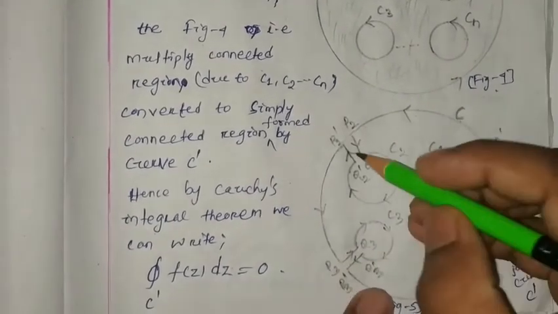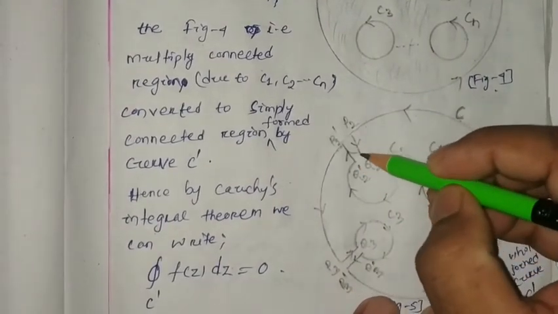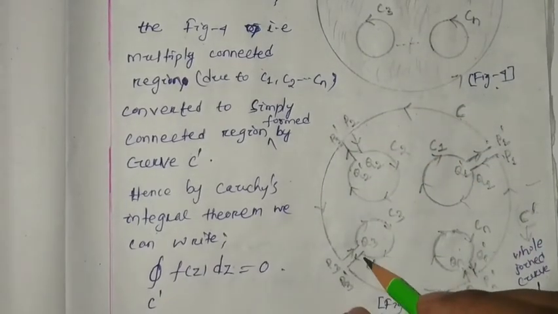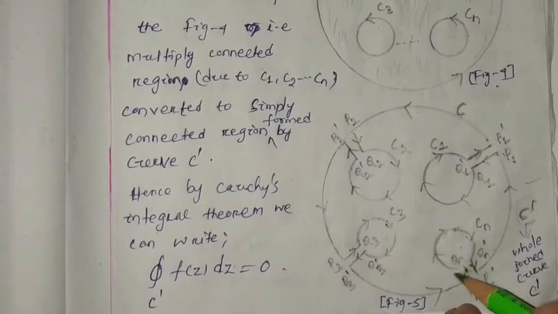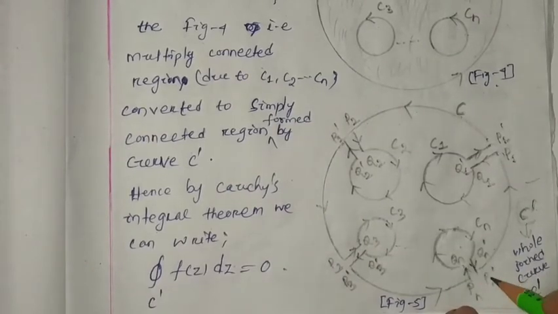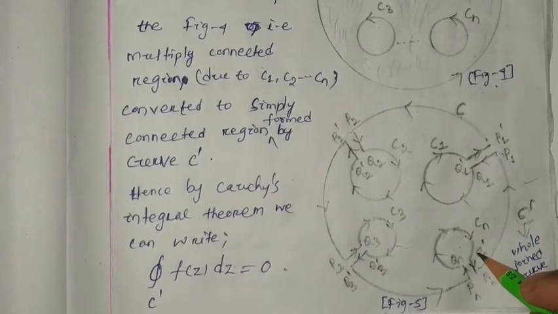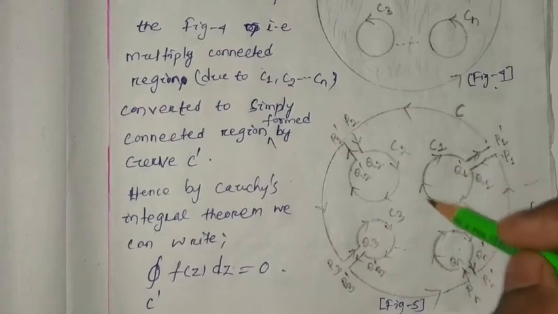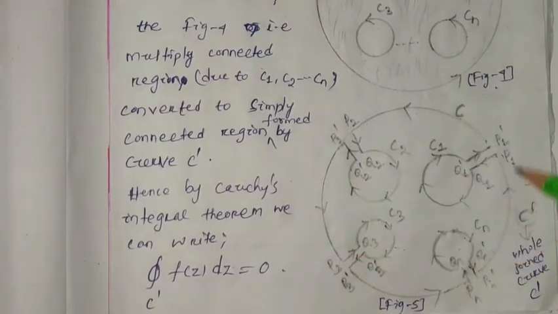Another pair of crosscuts, P2 Q2, P2 dash Q2 dash, P3 Q3, P3 dash Q3 dash, and so on, up to Pn Qn, Pn dash Qn dash. So n number of curves are inside this C: C1, C2, C3 up to Cn.